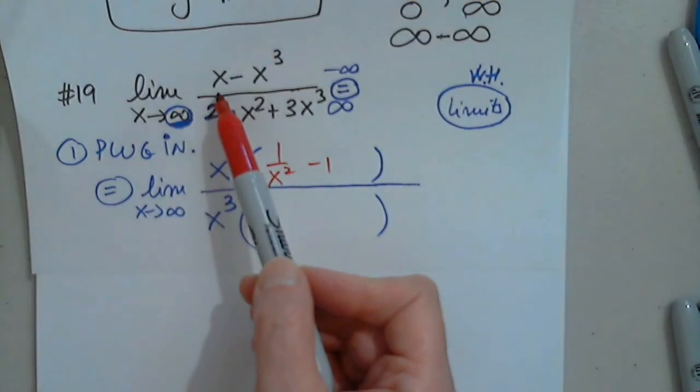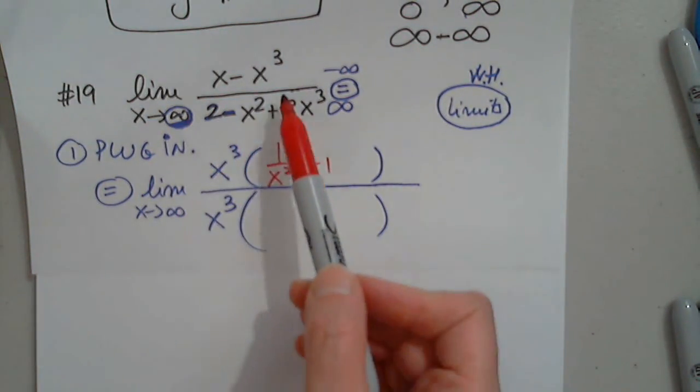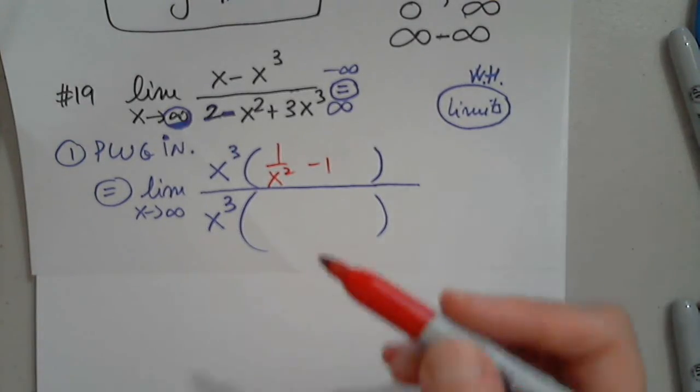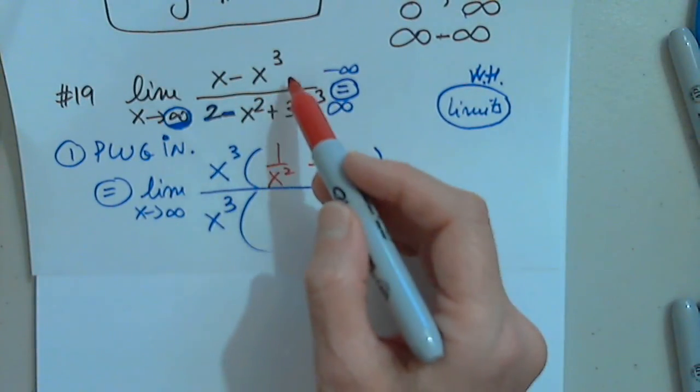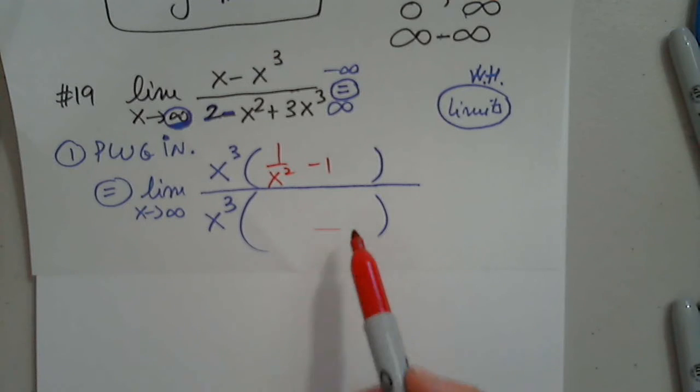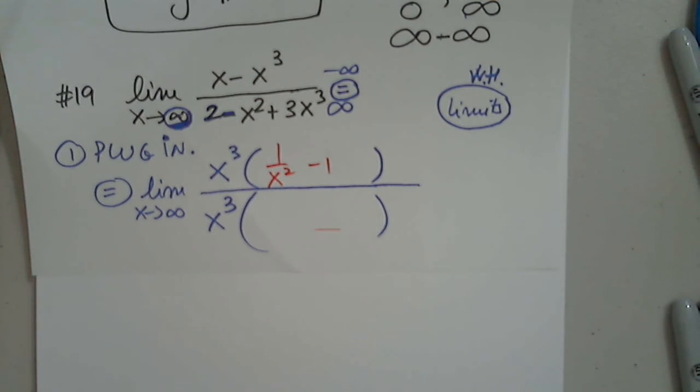Because x cubed times 1 over x squared is x. And x cubed times negative 1 is negative x cubed. And you gave me 2 terms because that's what we had. How many terms will you give me in the denominator? Anyone else? 3. Exactly. Can anyone give us those 3 terms?